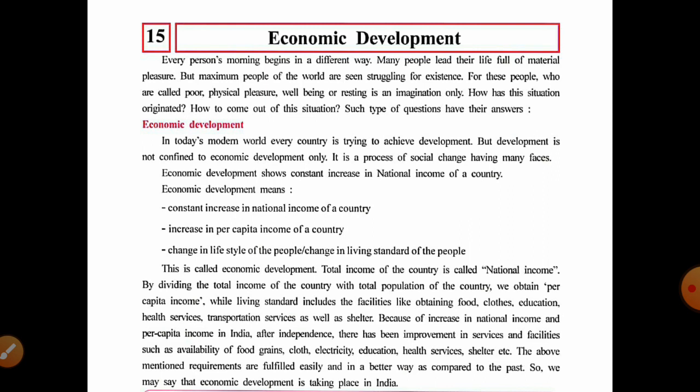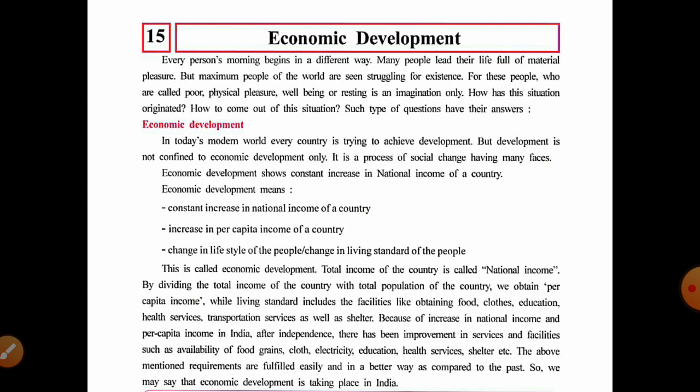How has this situation originated, and how do we come out of it? Such questions have answers, and we will try to find the answers to these questions from this lesson, economic development. So let's begin with the topic economic development.